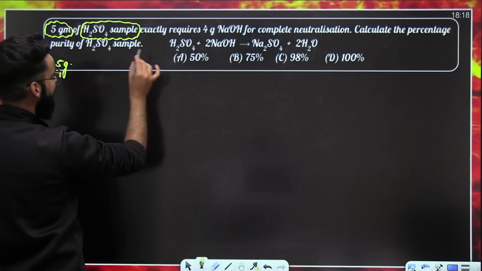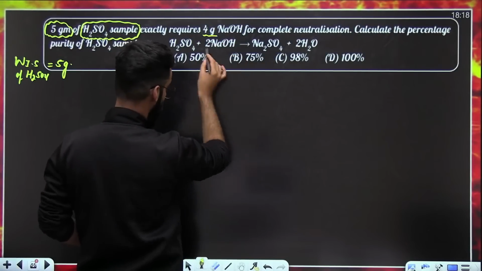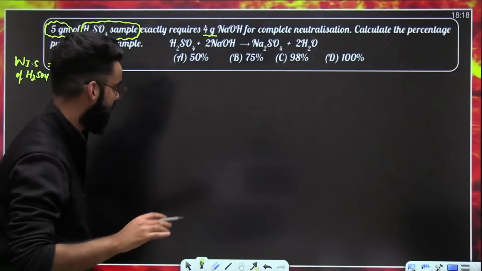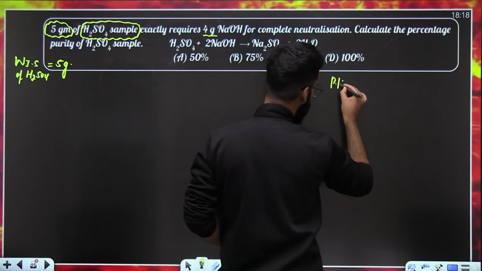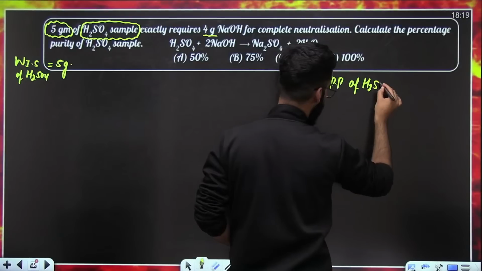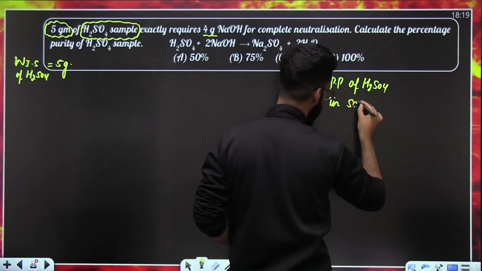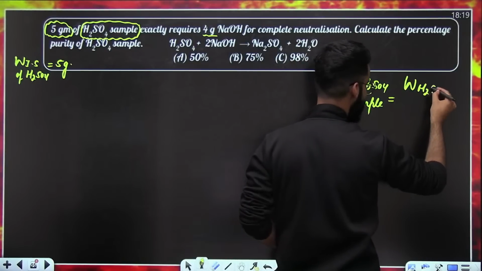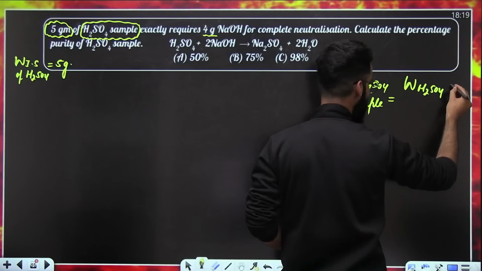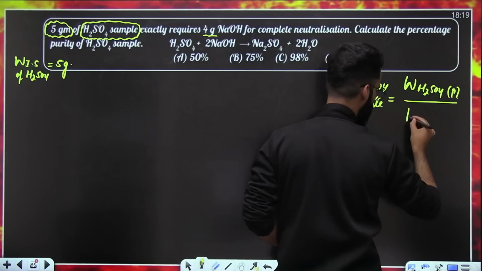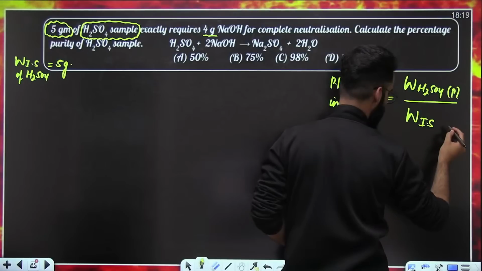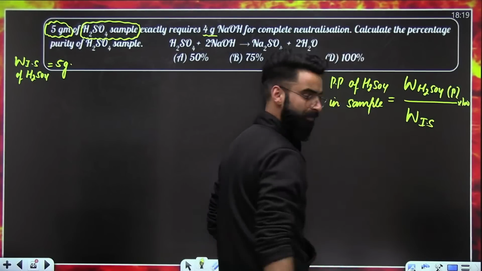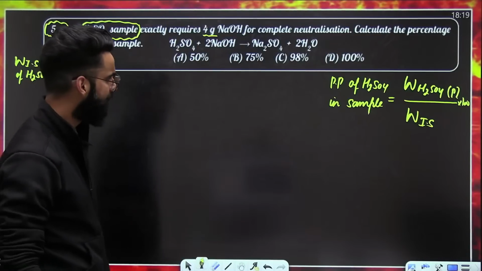5 grams of H2SO4 sample exactly requires 4 grams of NaOH for neutralization. Calculate the percentage purity of H2SO4 in the sample. So basically, I need to calculate the percentage purity of H2SO4 in the sample, which will be equal to the mass of pure H2SO4 divided by the mass of impure sample of H2SO4, multiplied by 100. Clear?